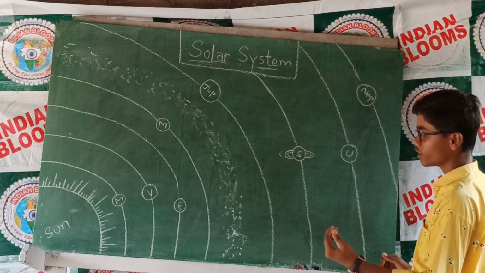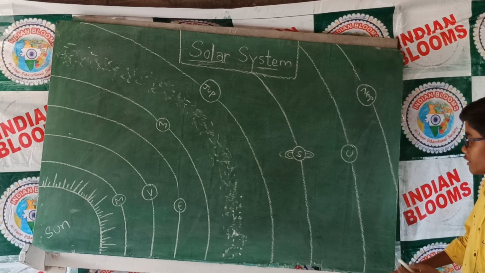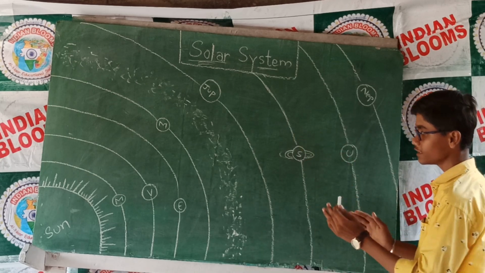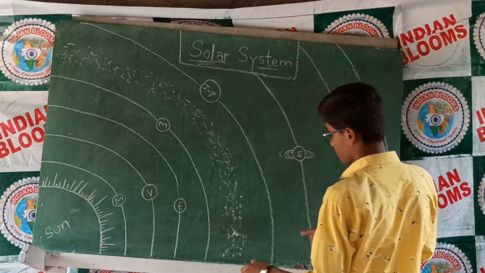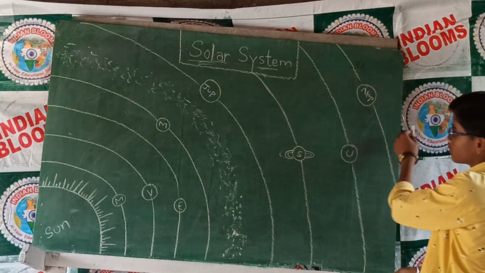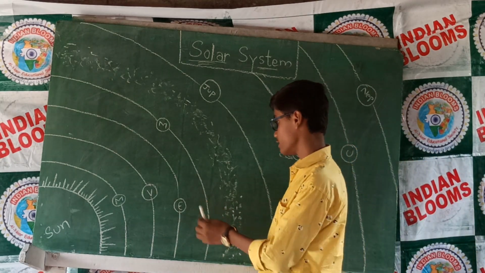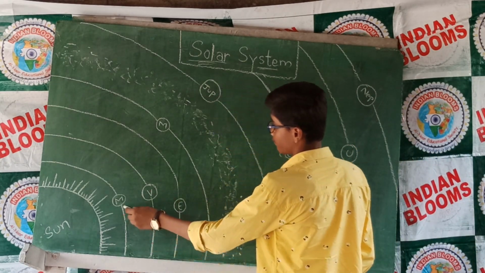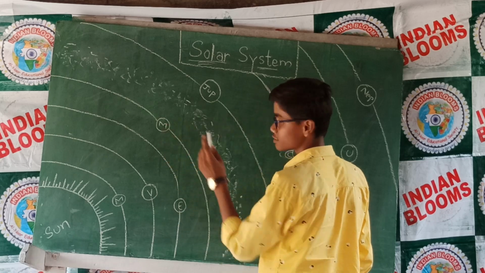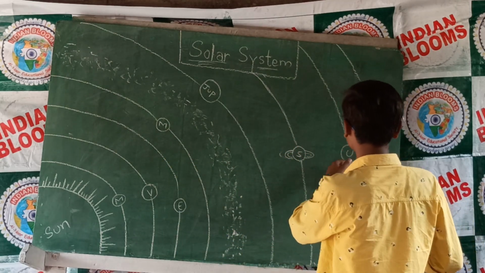These celestial bodies revolve around the sun in a stable manner in their own orbits. These orbits are mainly divided into two parts: the inner orbit and the outer orbit. The planets in the inner orbit are Mercury, Venus, Earth, and Mars. And the planets in the outer orbit are Jupiter, Saturn, Uranus, and Neptune.